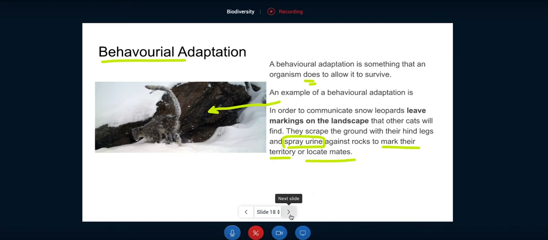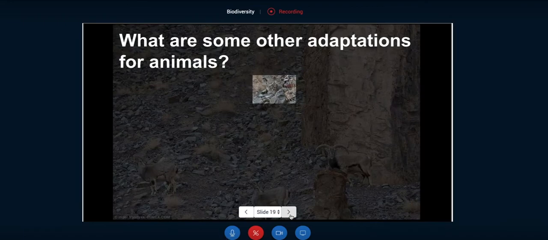So that's interesting. Okay, so we have two different ways that animals adapt to their environment. Let's look at the next slide. We're going to talk about what are some other adaptations for animals.